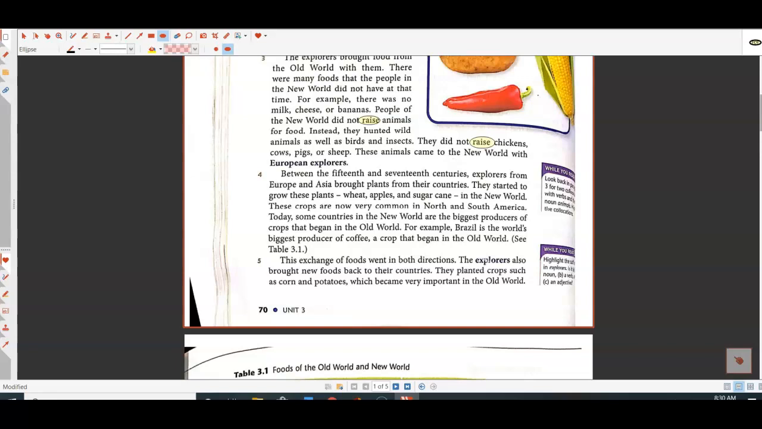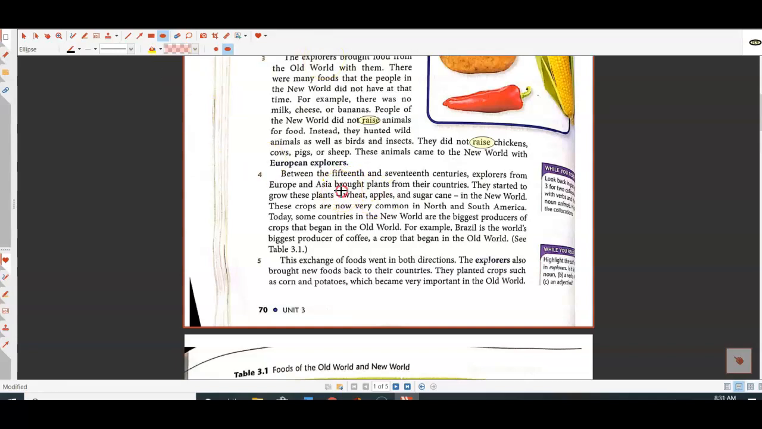So, number 4. Between the 15th and the 17th centuries, explorers from Europe and Asia brought plants from their countries. They started to grow these plants, wheat, apples, and sugarcane, in the New World. These crops are now very common in North and South America. Today, some countries in the New World are the biggest producers of crops that began in the Old World. For example, Brazil is the world's biggest producer of coffee, a crop that began in the Old World.